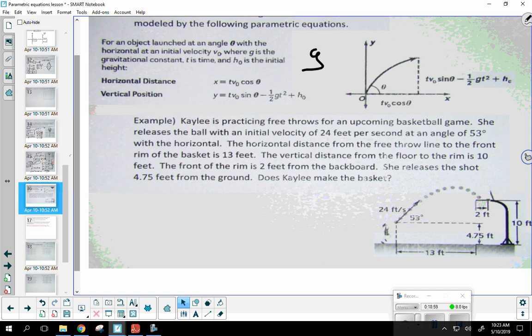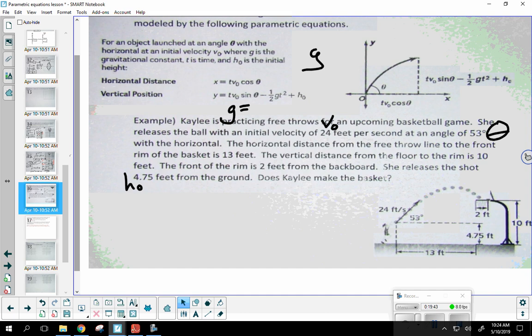Okay, so let's go ahead and identify all my variables. What is 24? That's the initial velocity, so that is v naught. Okay, an angle of 53 degrees, so that's got to be theta, obviously. Now, which one is h naught? 13, 10, 2, 4.75? The 4.75, because the object that's moving is the basketball, right? So we're talking about how high off the ground it was when she shot it. So that's h naught. Okay. The only other one I need is g. But what unit of measurement am I given in the problem?